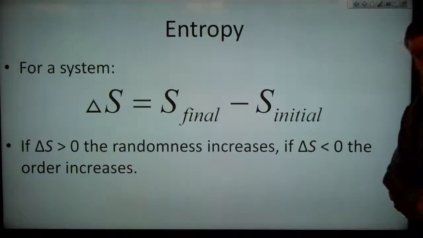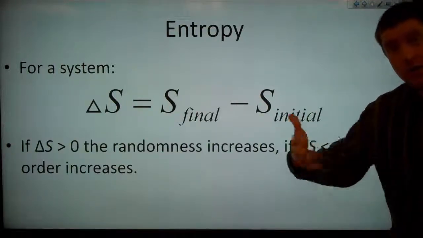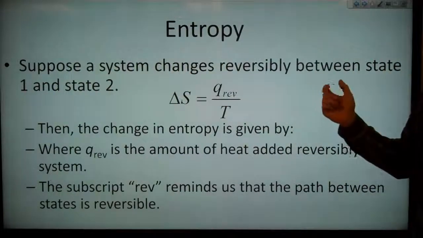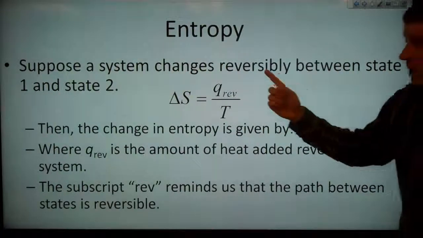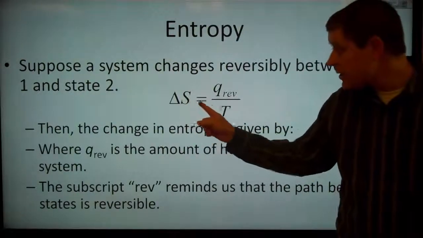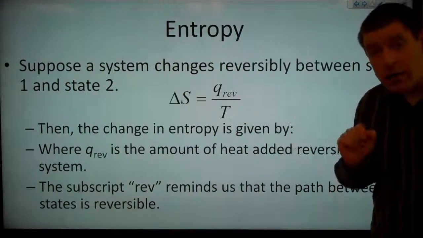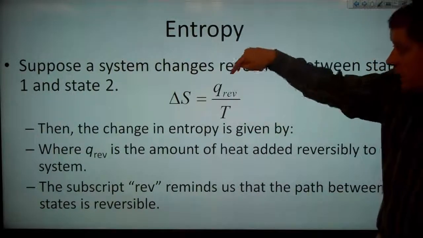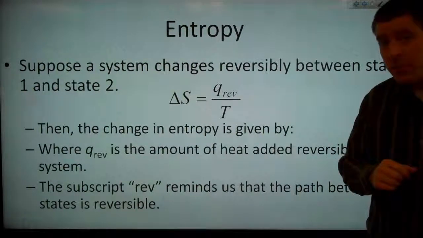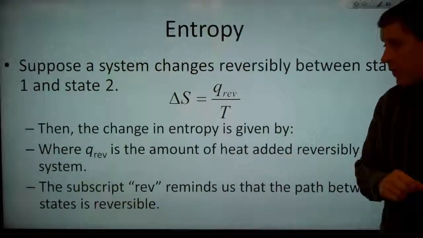If the delta S is negative, if it's less than 0, then the order is increasing. The disorder is decreasing. So suppose a system changes reversibly between state 1 and state 2. In that case, we can say that delta S is equal to Q reversible over T. This subscript rev means reversible. That means that Q, the heat absorbed by the system, is being restricted to a reversible process.